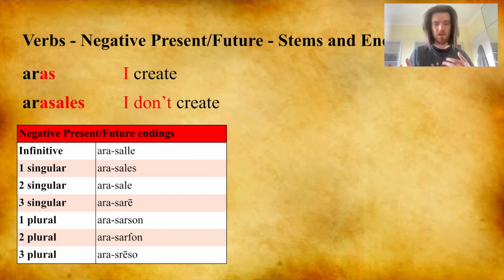Arasales, I don't create. Arasale, you don't create. Arasare, he, she, it doesn't create. Arasarson, we don't create. Arasarfon, you all don't create. And arasreso, they don't create.